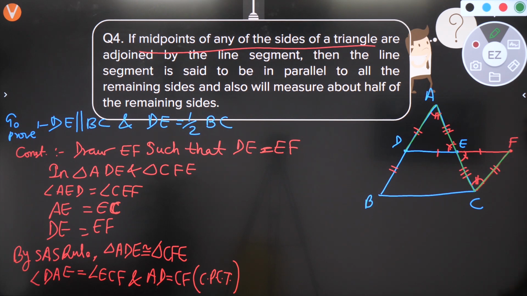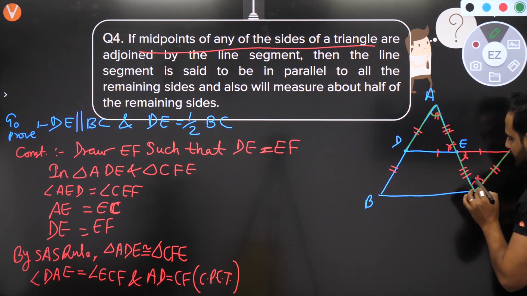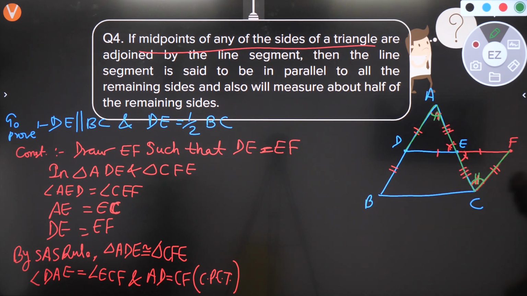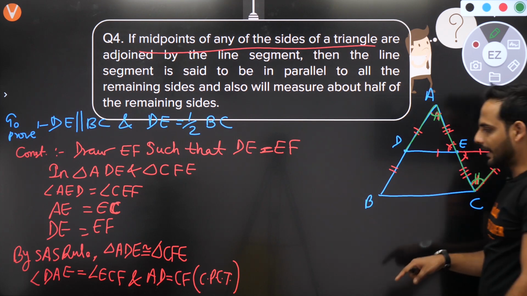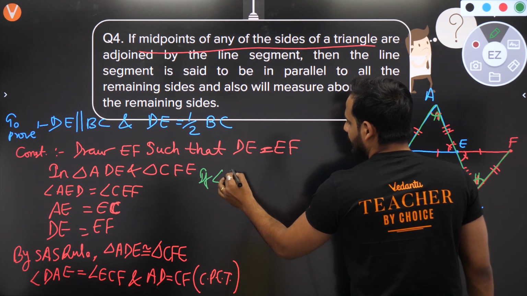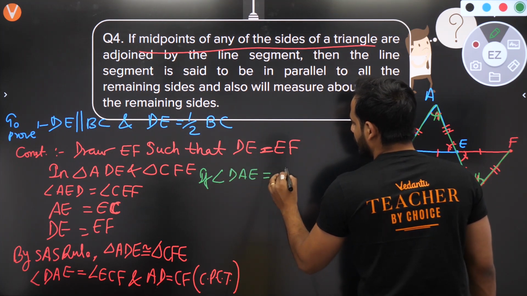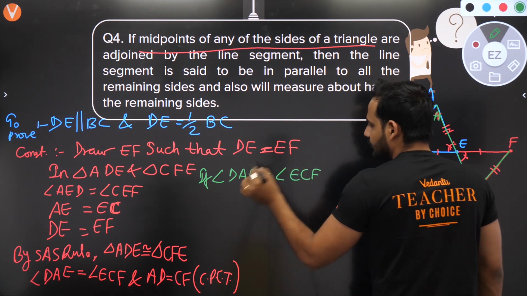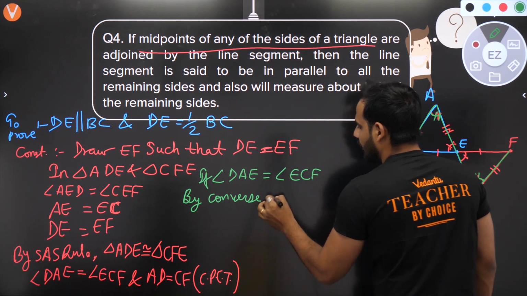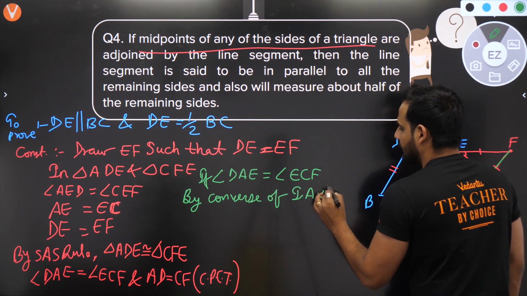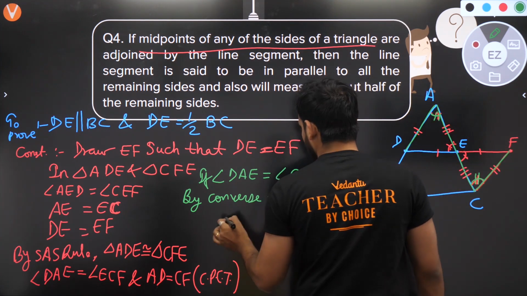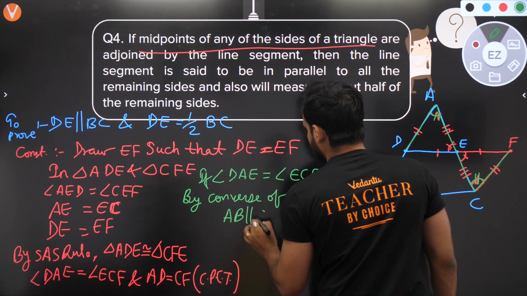You can see a Z shape, and these two will be forming a pair of interior alternate angles. So if angle DAE is equal to angle ECF, I can say, by converse of interior alternate angles, that AB is parallel to CF.